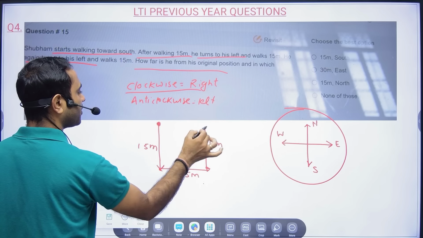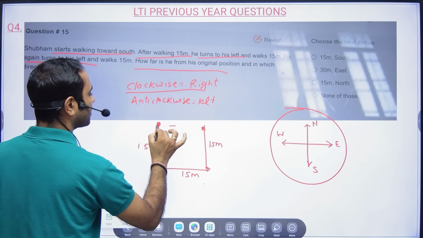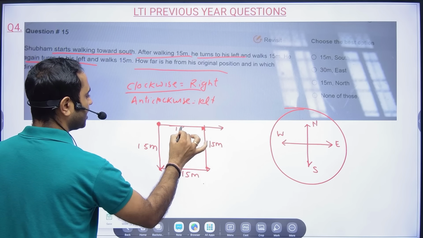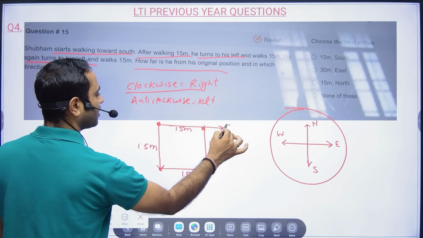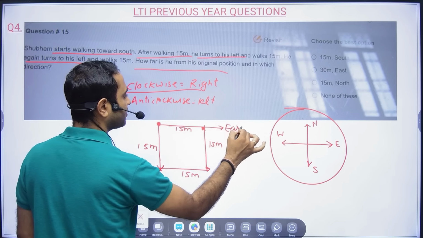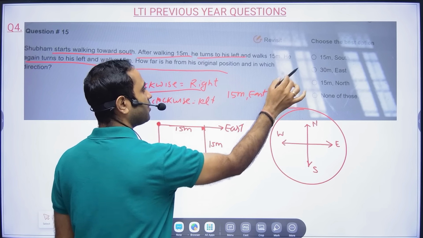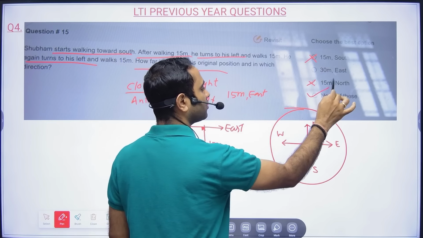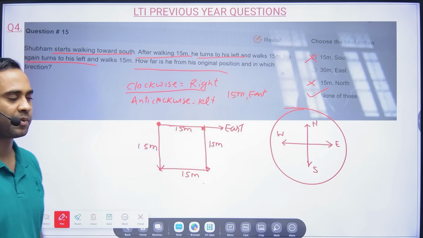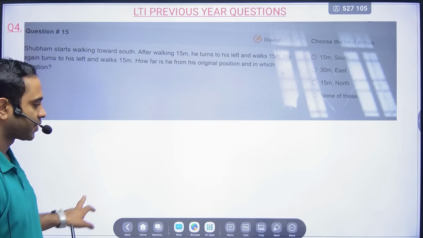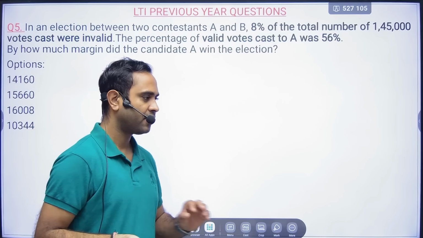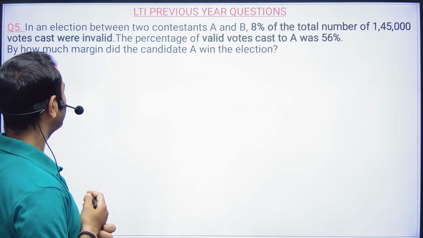So this is the original position and this person is now here. If you see, that is nothing but 15 meters from the original position, and this direction is nothing but east. So 15 meters east. 15 meters south, no. 15 meters north, no. So it will be none of those. It will become 15 meters east. Correct? Okay. Next question. Next question is a good question.